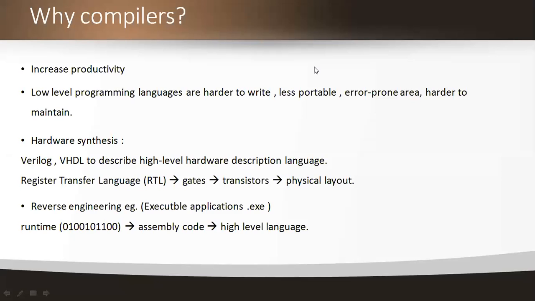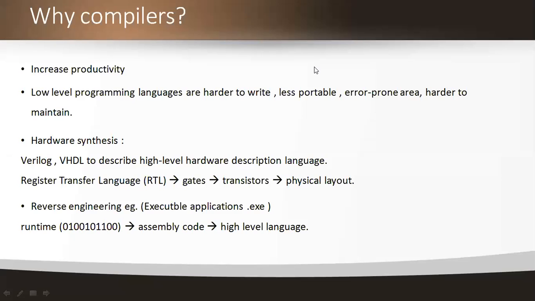You all know the binary language. Binary language has only two alphabets, 0 and 1, and with zeros and ones we have the binary language.